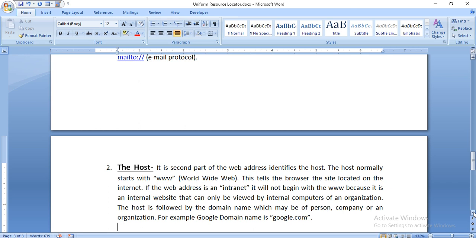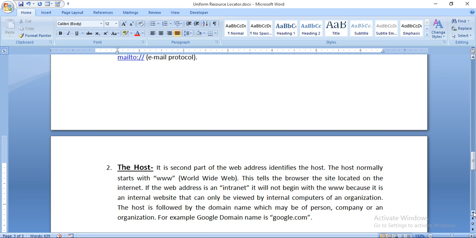I told you about three different things: internet, intranet and extranet. Internet is what is used in the whole world. Intranet means a company uses its own private web server, and extranet means the company uses that network for its other branches. An intranet site will not begin with www because it is an internal website that can only be viewed by internal computers of an organization. The host is followed by the domain name, which may be of a person, company or organization.